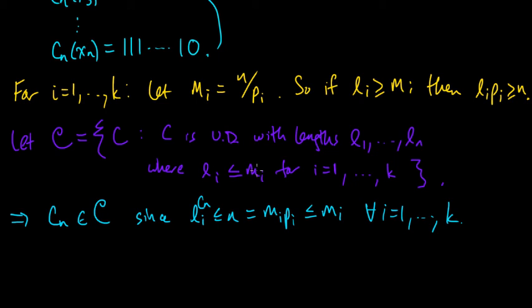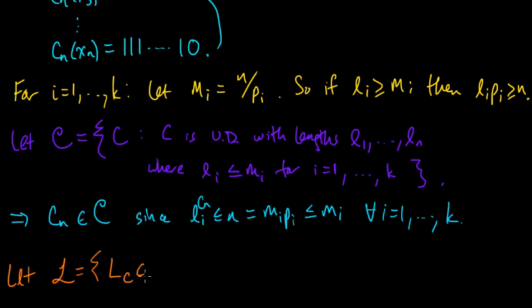Now let's think about the set of expected code word lengths corresponding to these codes here. So let's define the following. Let script L be the collection, or the set of the real numbers.